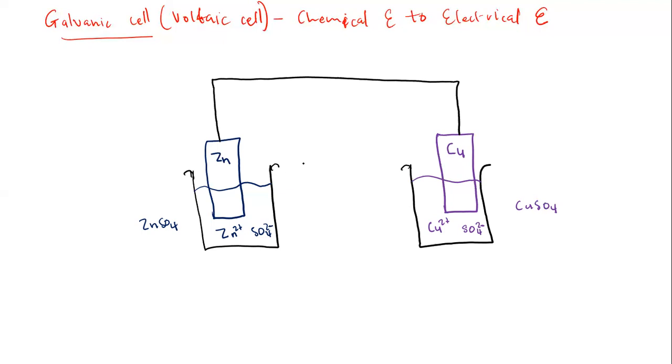Right. Now this is what is happening. When we join these two cells, remember it is a galvanic cell. And when we talk about the galvanic cell, we say chemical energy gets converted into electrical energy. But where is the chemical energy that we are talking about? The chemical energy is within these two half cells. Like I said, this is supposed to react with this to produce electricity. But where is that electricity going to travel? That electricity is supposed to travel on this wire over here.